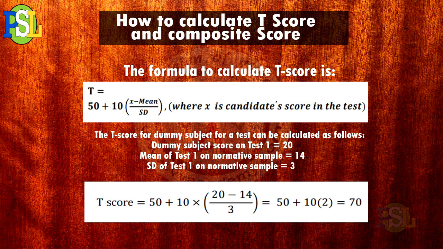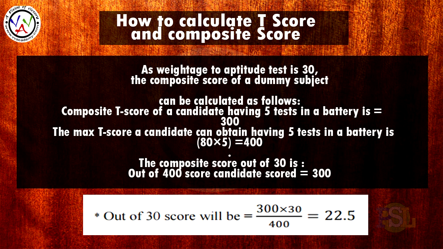The candidate T-score is calculated by the formula below, where X is the candidate score in the test. Calculation of composite score: the composite T-score of a student having 5 tests in a battery is 300. The maximum T-score a candidate can obtain in 5 tests is 400. The composite score out of 30 is 22.5. As you can see in the calculation below, out of 400, the candidate scored 300. In this way, the scores are calculated.